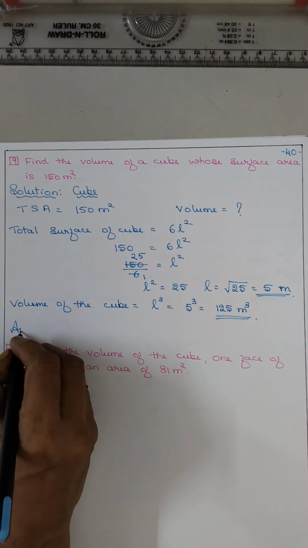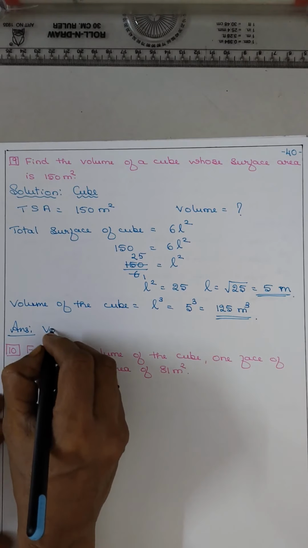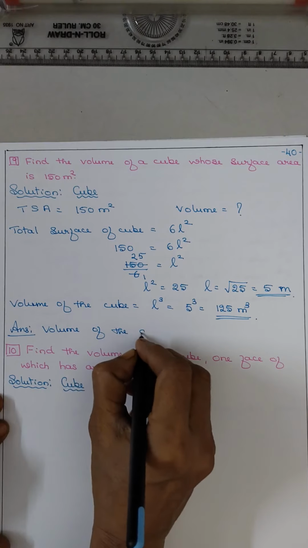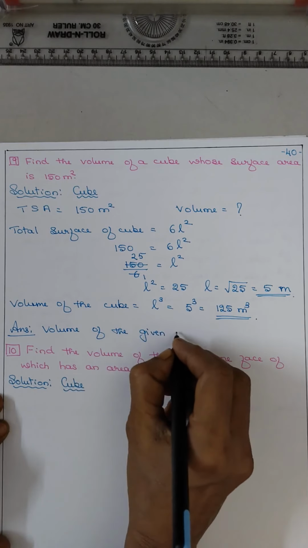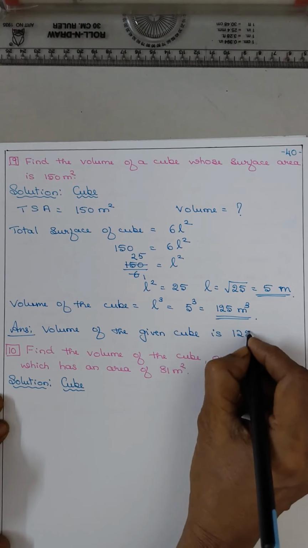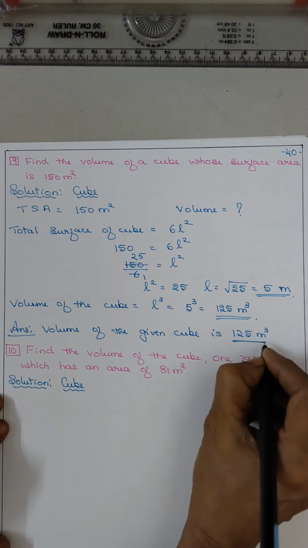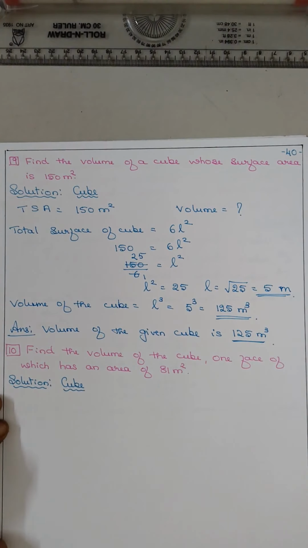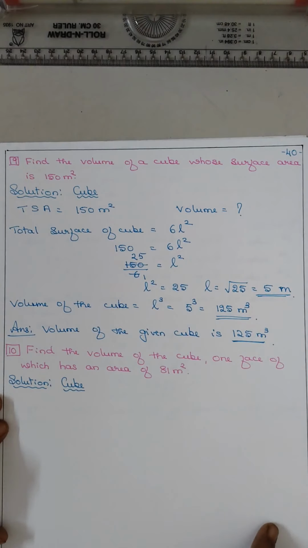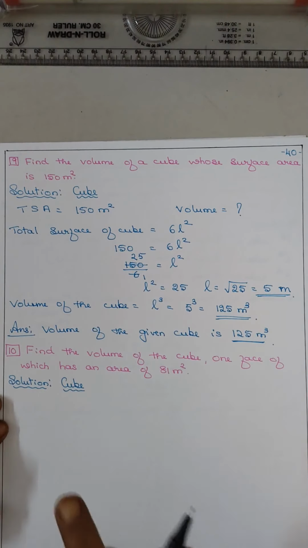So answer, the volume of the given cube is 125 meter cube. In the earlier sum, the volume was given, TSA we had to find out. But here TSA is given, volume we have to find out. So for that, first you put the formula and find out the side.